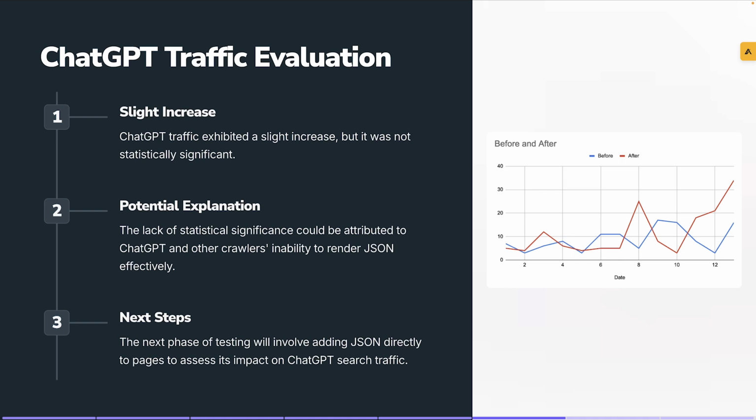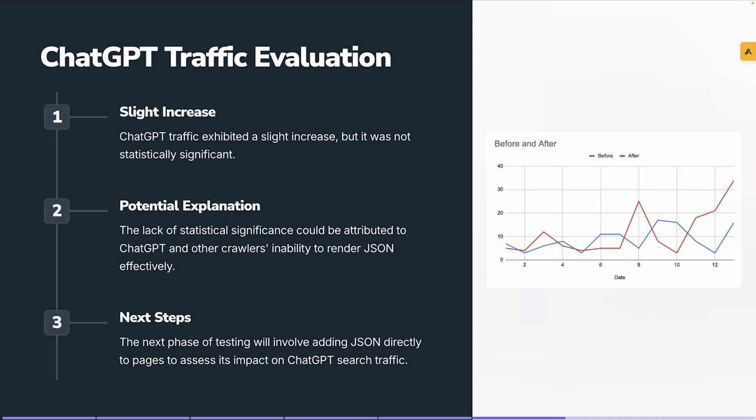You can see in the graph at the end this rise in ChatGPT. We did see a slight increase in traffic. It starts to happen at the tail end of the data points. But when we ran the t-test, we did not find statistical significance to say that the intervention that we made impacted chat search. So what are some of the explanations?